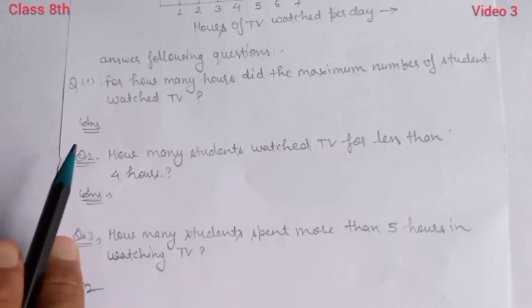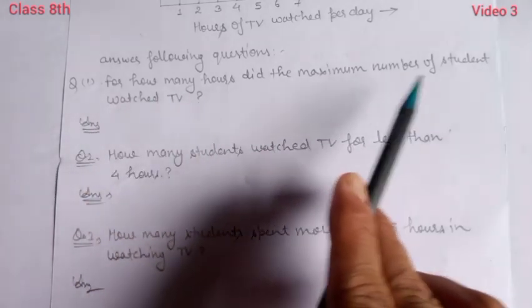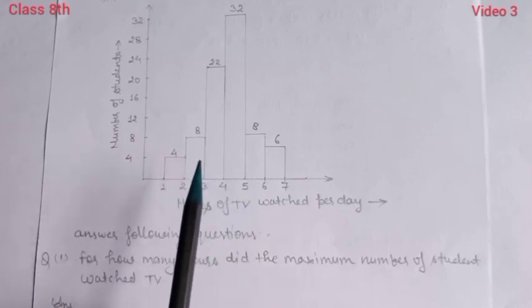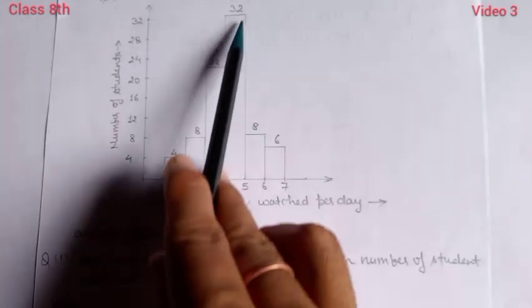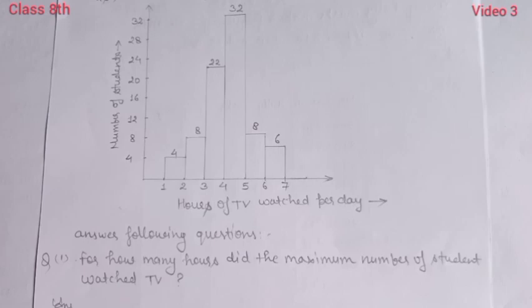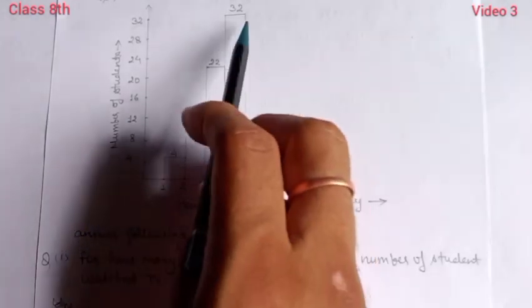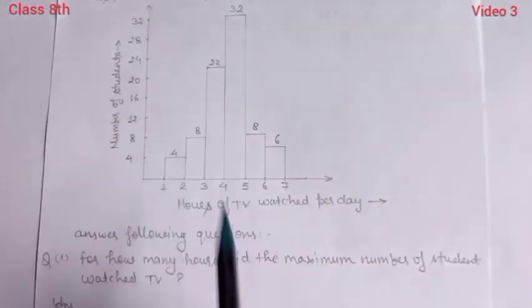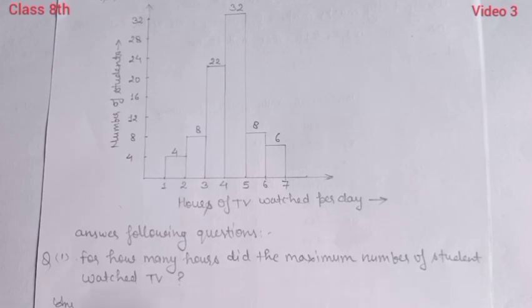So let's do question number 1. For how many hours did the maximum number of students watch TV? Students, you can observe the following histogram, and we have to find the maximum number of students who watch TV. Here you can see the height of the bar is maximum in this group. So it means 4 to 5 hours, 32 students watch TV. The answer to question number 1 is 4 to 5 hours, and 32 students watch TV.